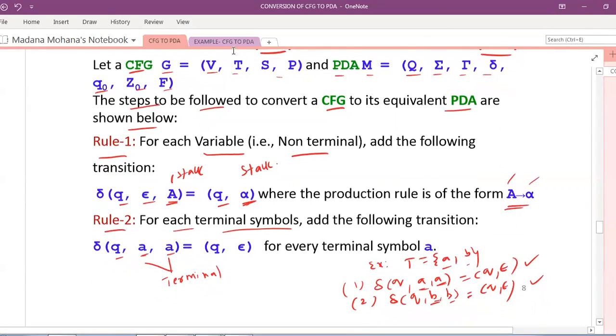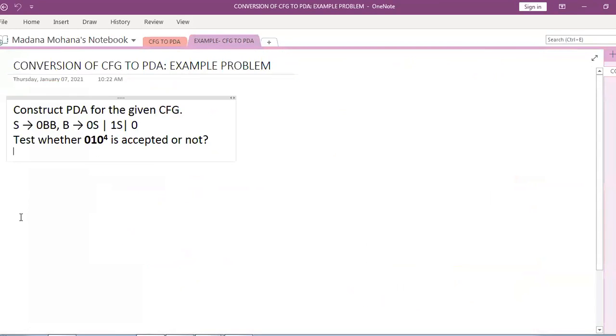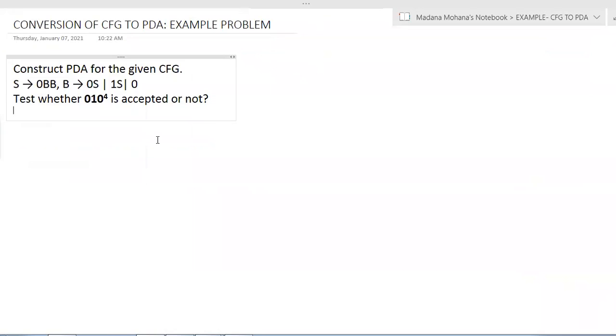Now we will solve one problem, and then you will get a clear idea. The question will be given like this. Here is one of the questions taken: construct a PDA for the given context free grammar. Here you can observe the context free grammar is given in the form of productions. S derives 0BB, B derives 0S or 1S or 0.